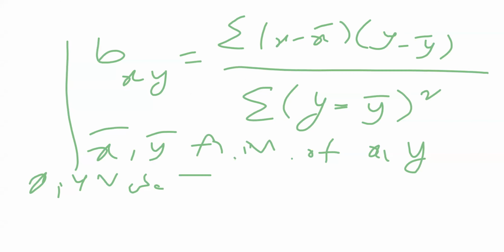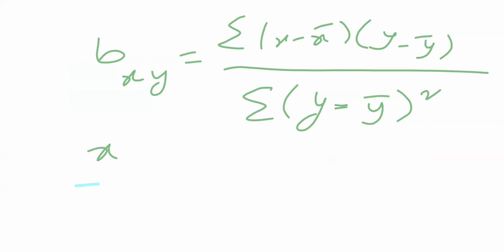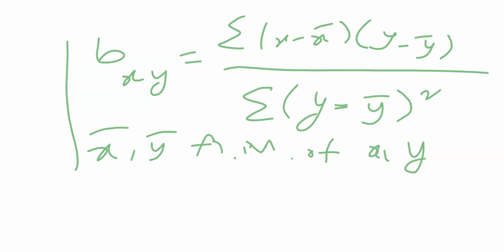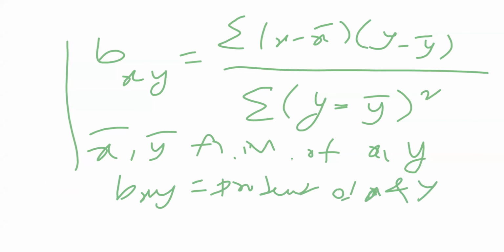And next, what is meant by b of x comma y? Here x and y are the variables. b of x comma y is the product of x and y of the two variables. This is case one of x and y.